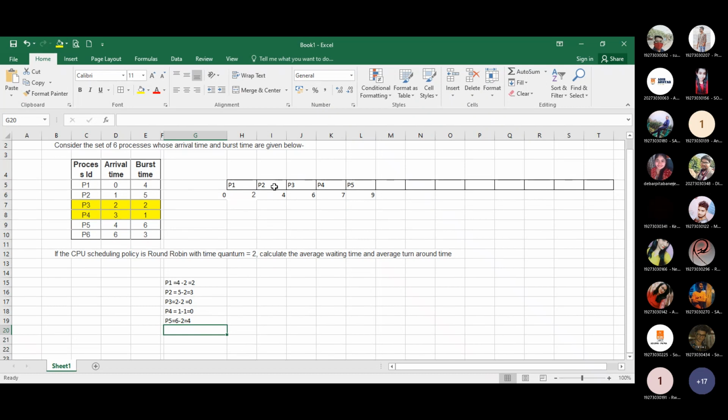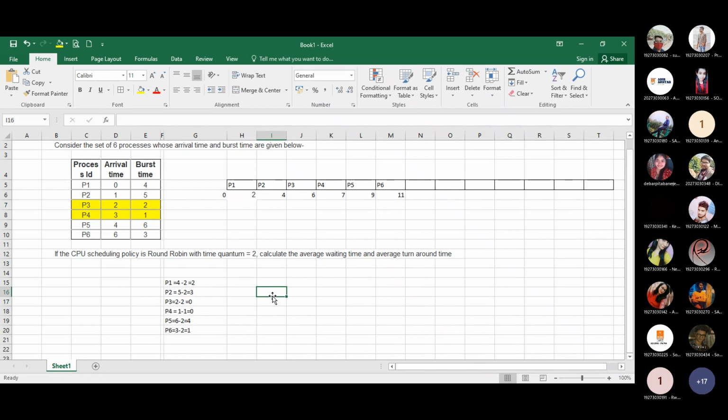After that, P6. P6 requires 3, so we allow only 2. 9 plus 2 is 11. Here 3 minus 2 equals 1.